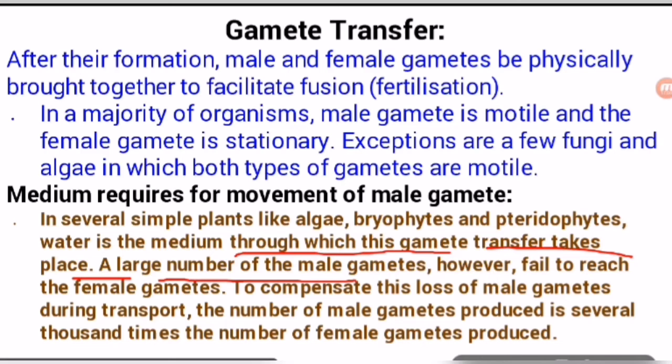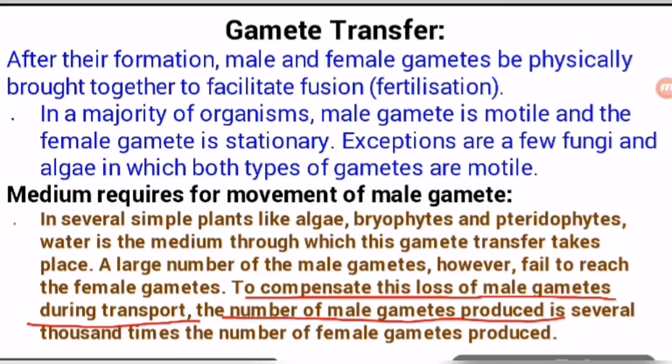A large number of male gametes, however, fail to reach the female gamete because they have to travel a long distance through the medium. That is why many of the male gametes fail to reach the female gamete. To compensate for this loss of male gametes during transport, the number of male gametes produced is several thousand times the number of female gametes. Students, very important question.